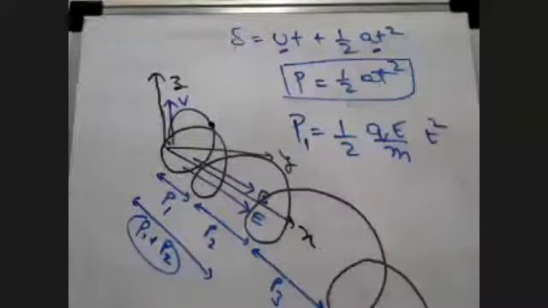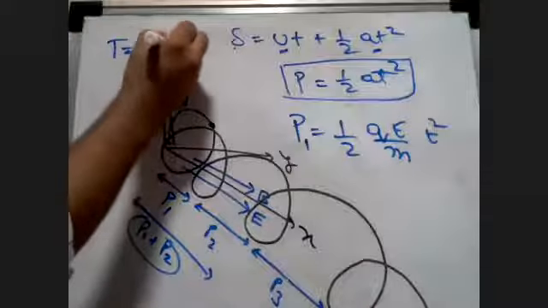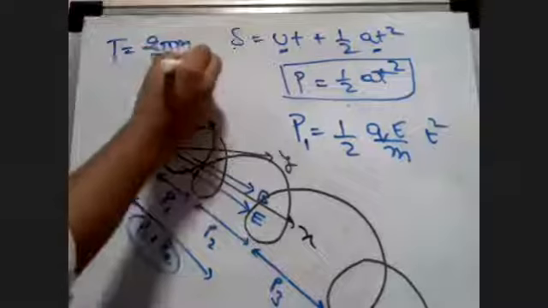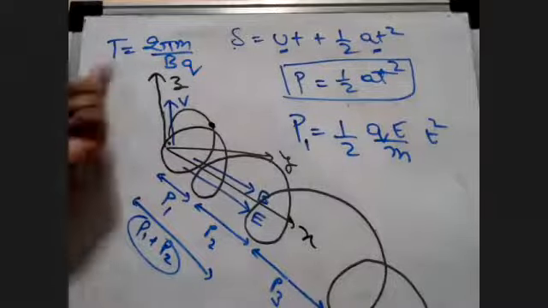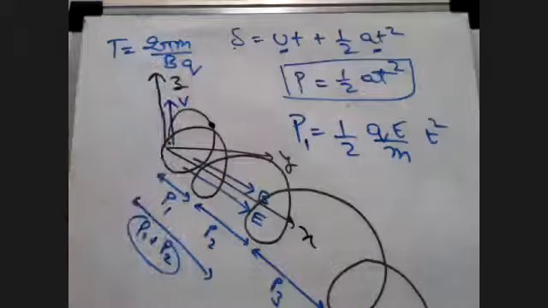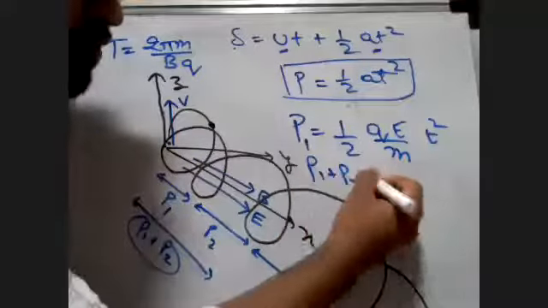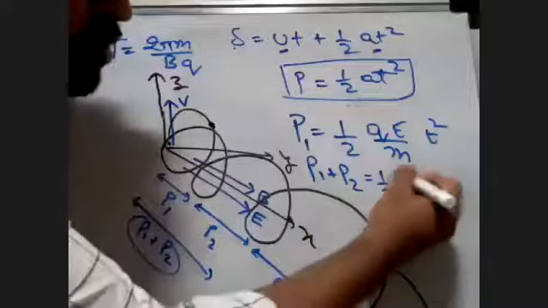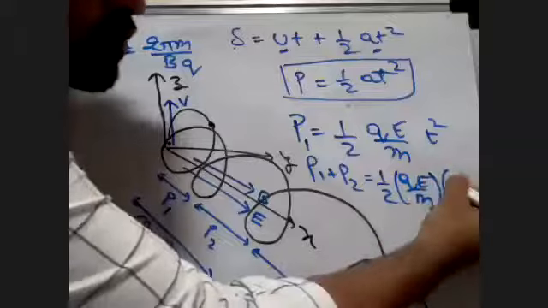Okay, you don't need to apply your mind here. I'll tell you why. See, students, you remember time period? Time period was T is equal to 2 pi m upon BQ. Yes or no? Can you see velocity here? No. Anywhere? You cannot see velocity. That means it does not depend upon the velocity. So can I say P1 plus P2 will be 1 by 2 QE upon m into twice the time interval.